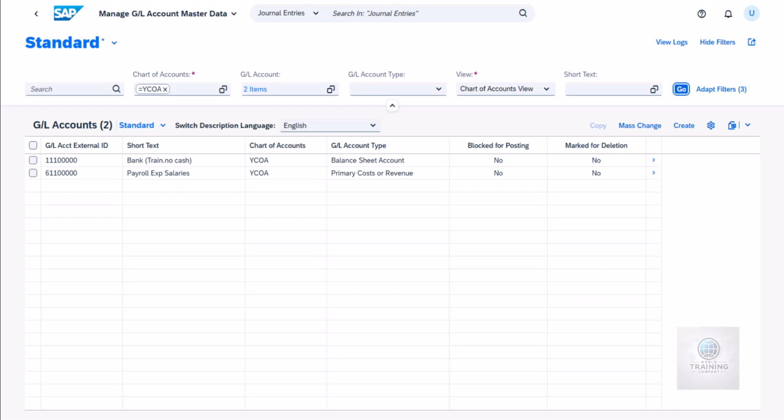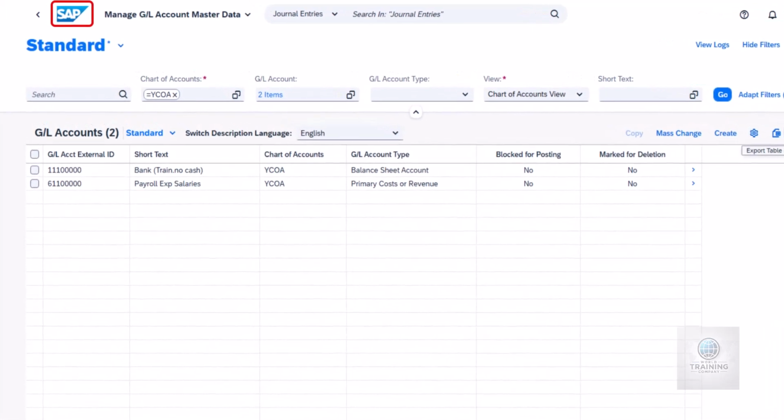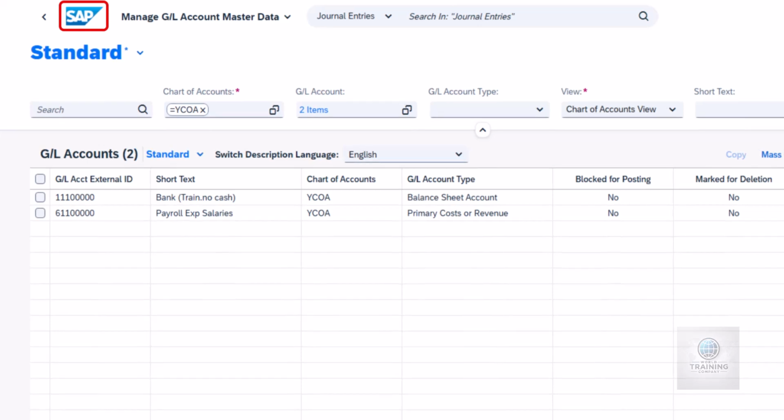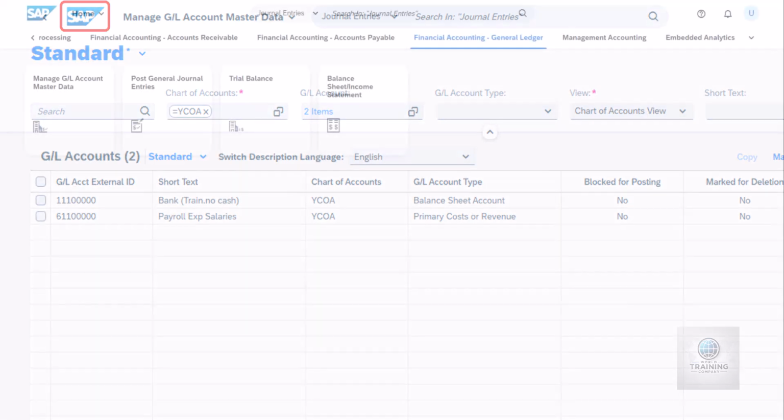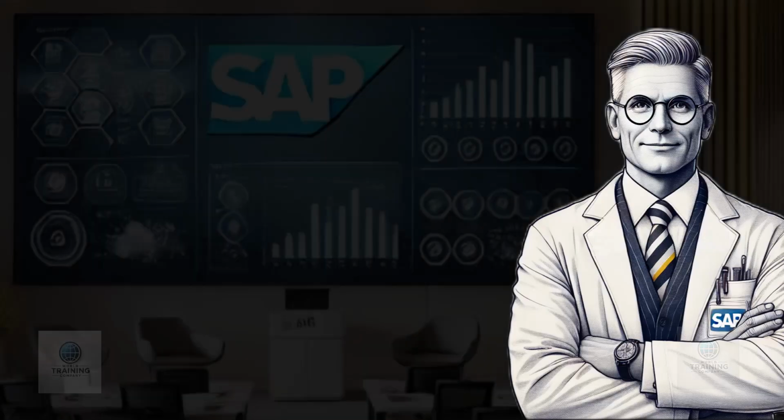To proceed to the next steps, we need to return to the main menu. Here, we can see the SAP icon highlighted with a red marker in the top left corner. Clicking on this icon will take us back to the system's home screen, allowing us to prepare for the next exercise. Let's go ahead and navigate back.